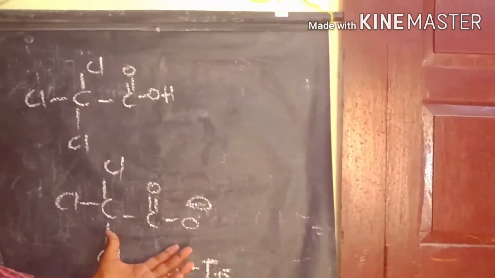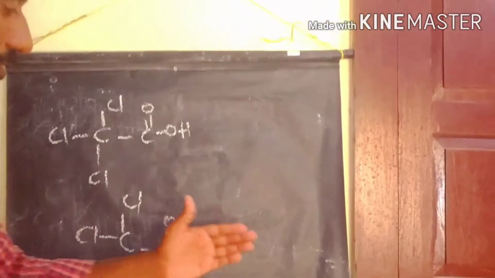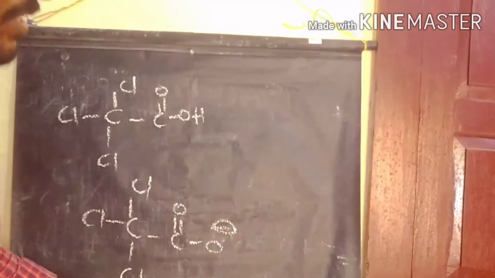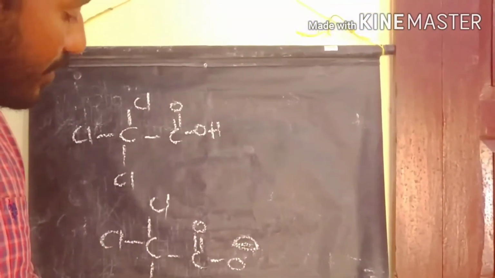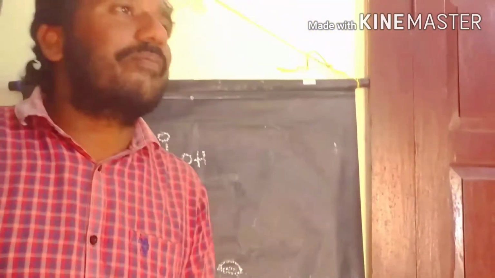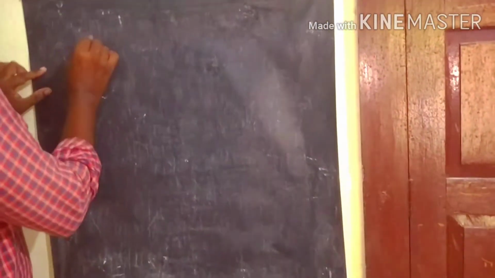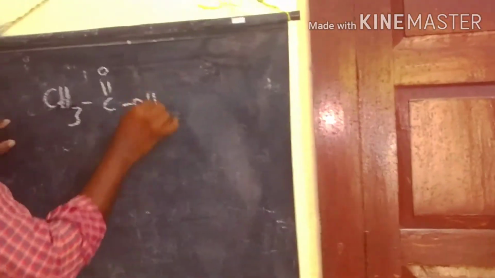If you compare trichloroacetic acid with acetic acid, trichloroacetic acid is more acidic than acetic acid because of the minus I groups. That means if plus I groups are present in the carbon chain, the acidic nature decreases. If minus I groups are present in the carbon chain, the acidic nature increases. We already discussed many examples, acetic acid compared with trichloroacetic acid.